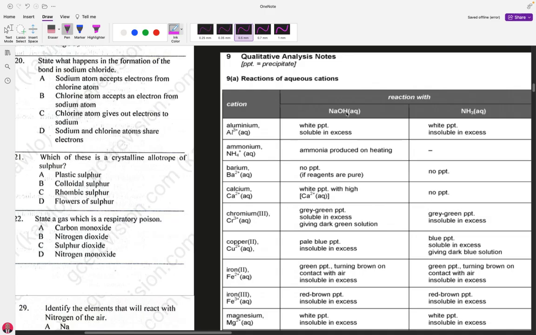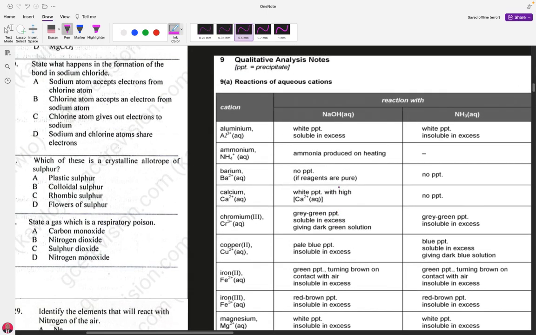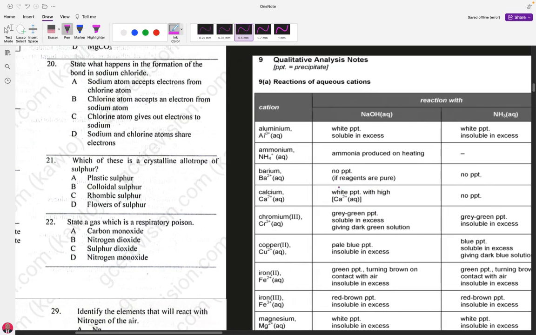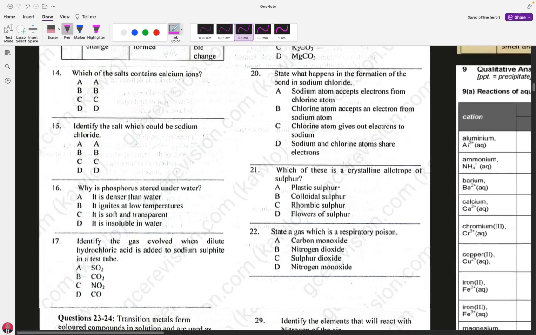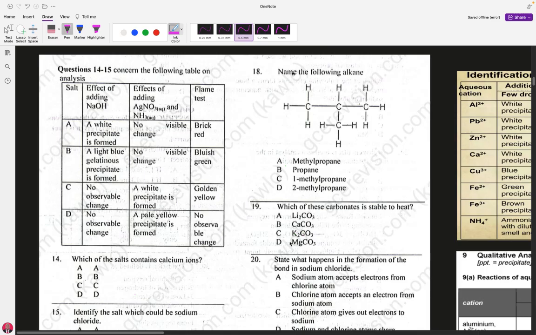By doing that, you can memorize. When you get to the exam and you see similar questions, you should be able to identify which of the salts. So a salt that has a white precipitate is A.